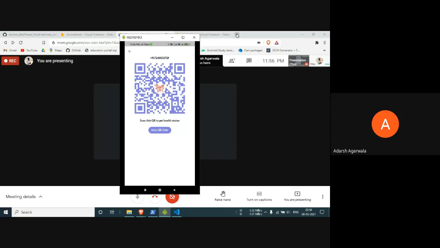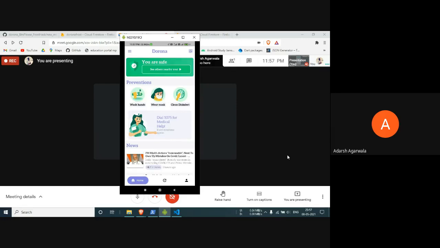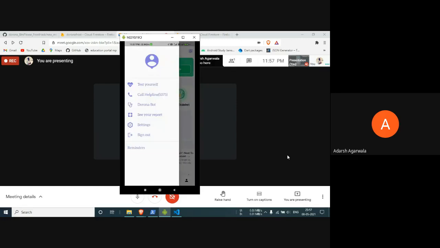So basically, these are the features that we have already implemented. But given the time constraints, we had many more ideas that we could have come up with, but could not implement right now. So I will just tell you more about it. What are the ideas in our mind? Can you please go to the home screen? Yeah, can you please show the Dorona bot?